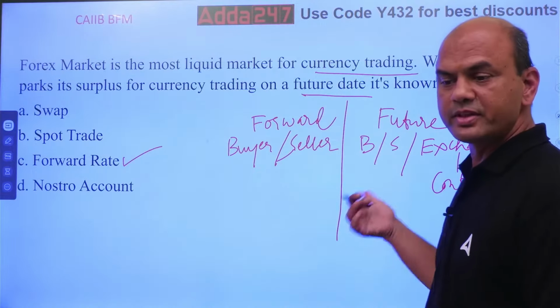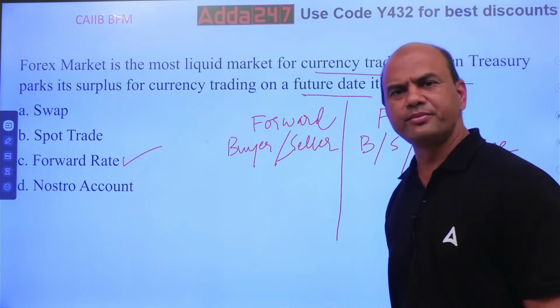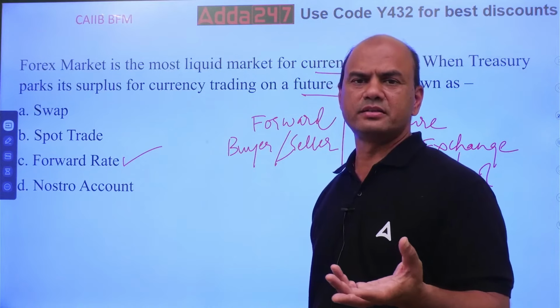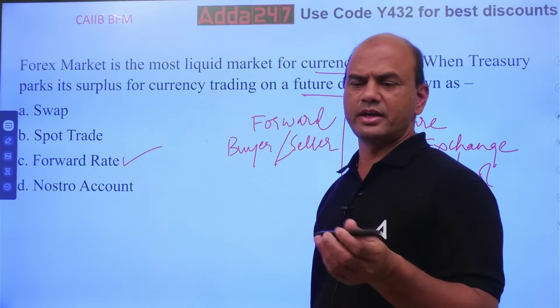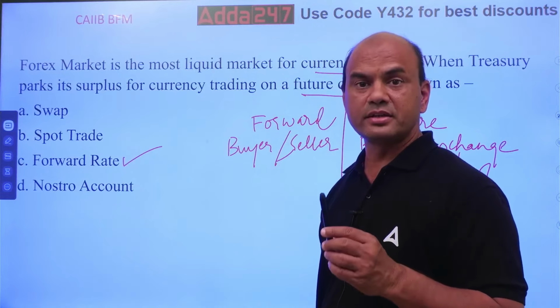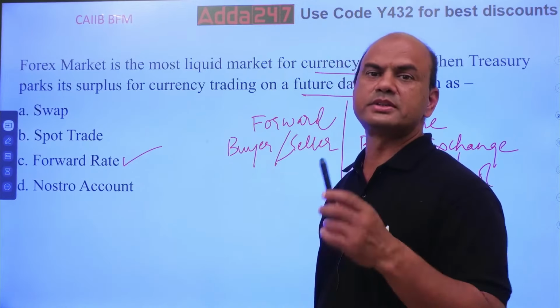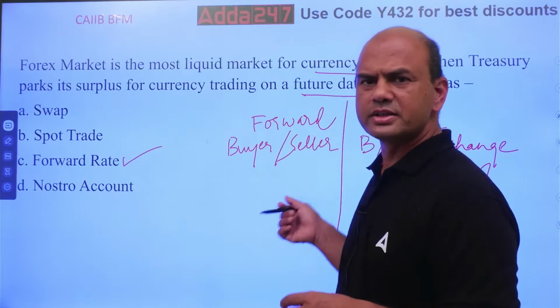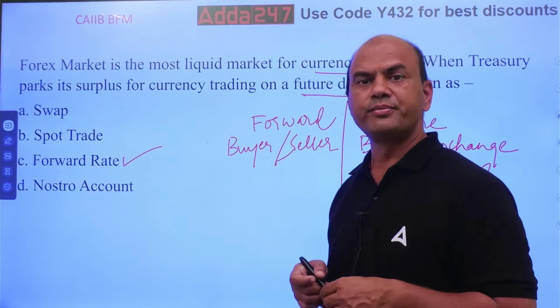What is the difference between these two? I'll give you a simple example. Suppose if I sell you, let's say, this pen. Okay, I sell you this pen. So there what is it? I am the seller, you are the buyer. So simple, forward transaction. Two parties.